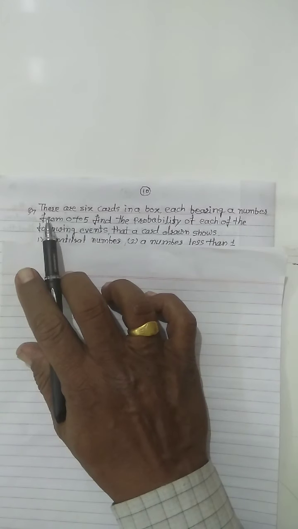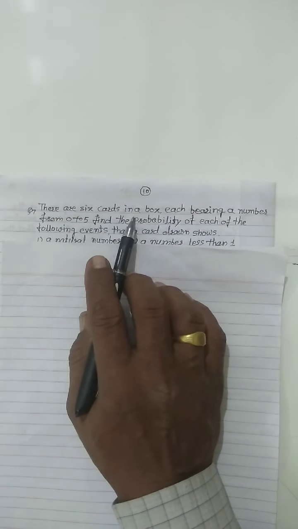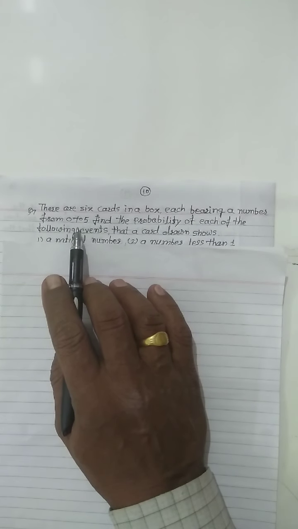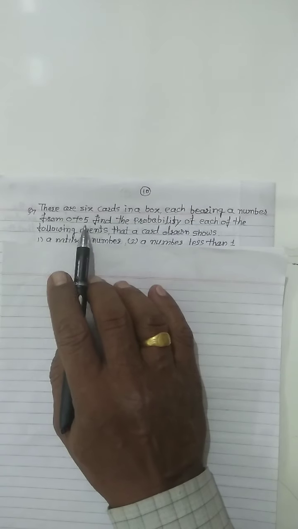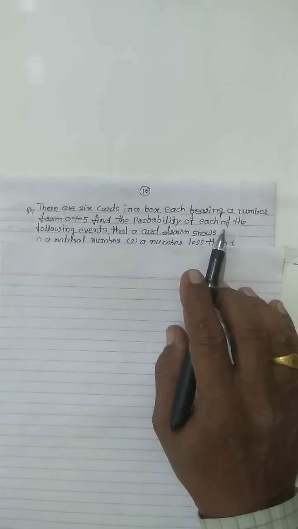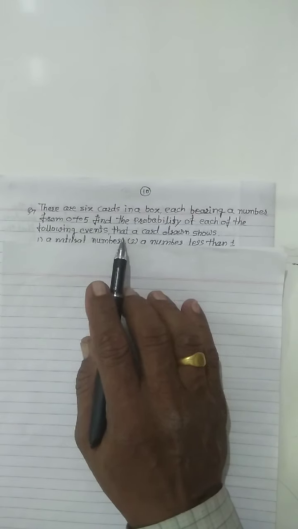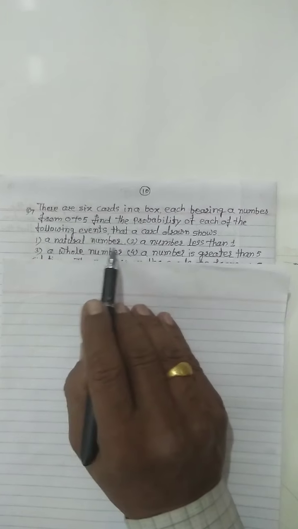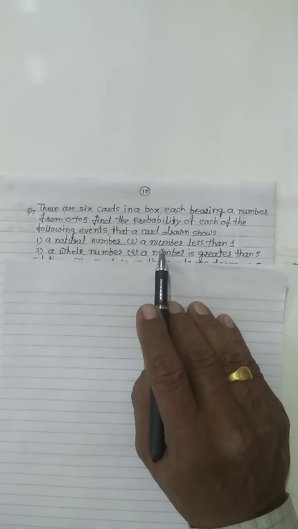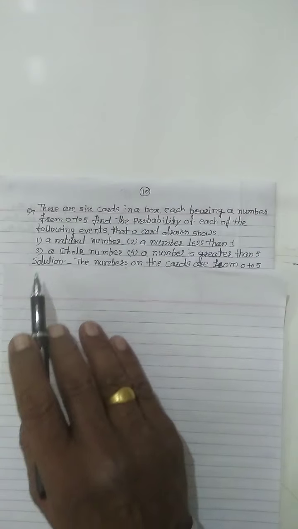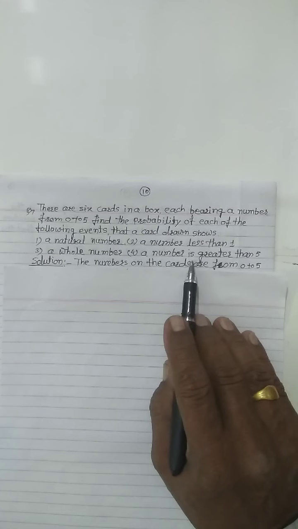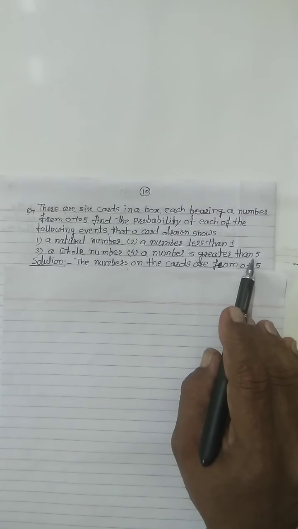Then we see another example. There are 6 cards in a box, each bearing a number from 0, 1, 2, 3, 4, 5. Find the probability of each of the following events that the card drawn shows: first event, a natural number; second event, a number less than 1; third event, a whole number; and fourth event, a number greater than 5.